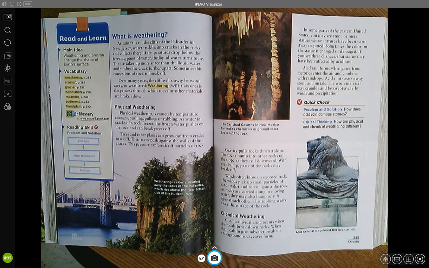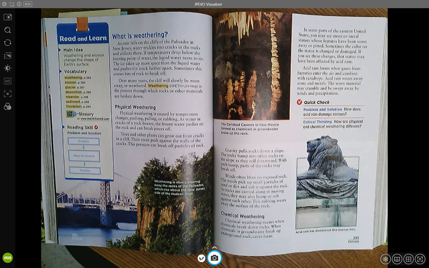Winds often blow on exposed rock. The winds pick up small particles of sand or dirt and rub it against the rock. As rocks are carried along in moving water, they may also bump or rub against each other. This rubbing wears away the surface of the rock.